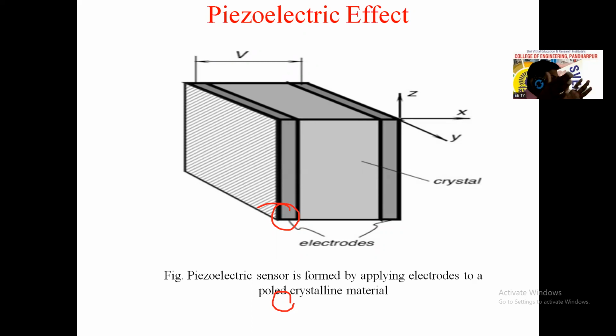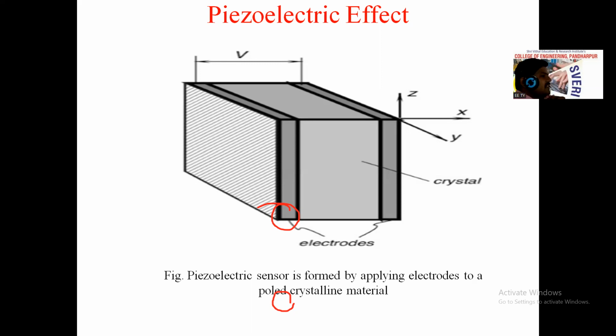In between that there is a crystalline material. By applying force, we can generate electric charge. It is the concept of the piezoelectric effect, and this is one type of sensor.